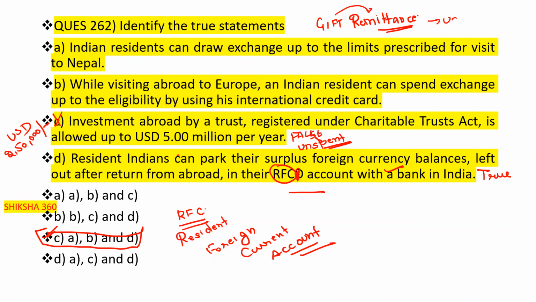It is USD 2,50,000. Please remember all these points, they are very important from the examination point of view. Now move to the next question.